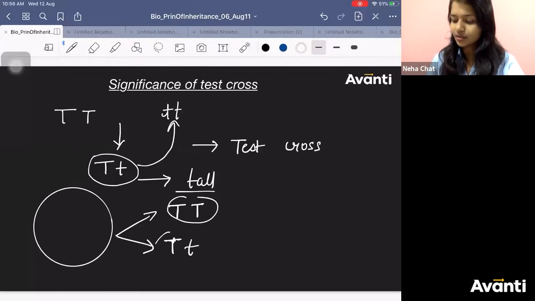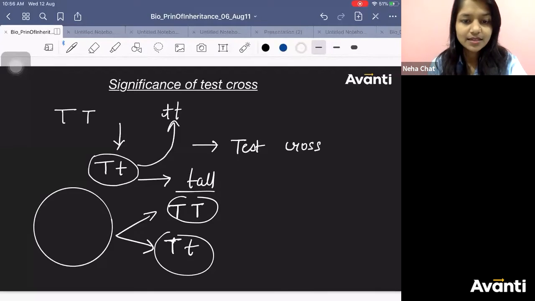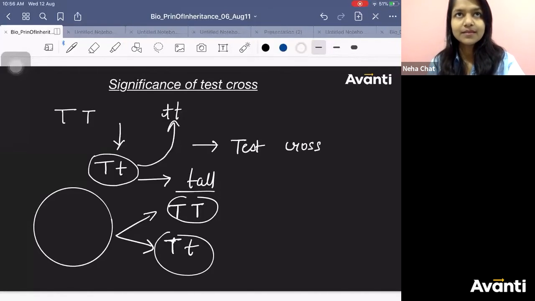These are the two possibilities. It can be capital T capital T, or it can be capital T, small t. Is that right? Now, how to find out the genotype of this dominant character? How to find out the genotype of the dominant phenotype?